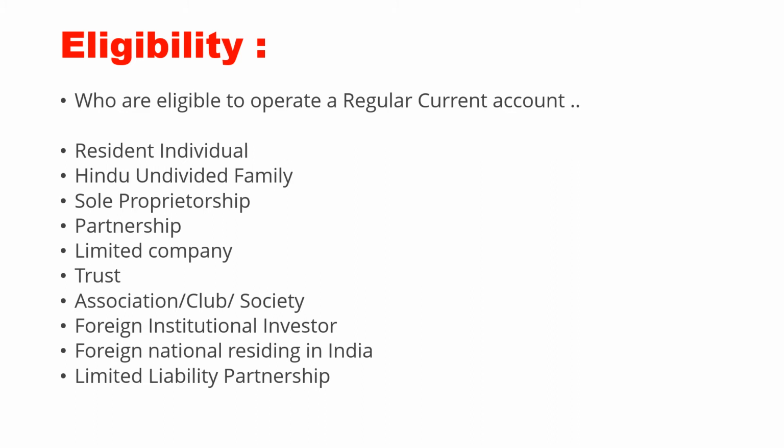What is the eligibility to open the current account? These are the eligibilities. A resident individual can open a current account, HUF can open a current account, and sole proprietorships, partnerships and limited companies can open the current account. As for a sole proprietorship, if you are Mr. Karthik and you are opening the account in your name, it should be a resident individual current account. But if you are opening the account in the name of Sri Krishna Traders, then it becomes a sole proprietorship. And if you and some other person form a partnership and open an account in the name of Sri Krishna Traders or Sri Raghavi Traders or anything like that, then that comes under partnership. The rest of the details are given below. As a fresher, if you know about the resident individual, sole proprietorship and partnership, it is more than enough.